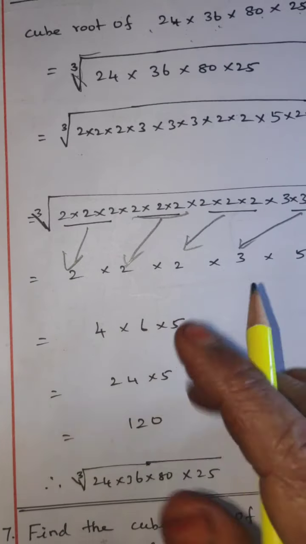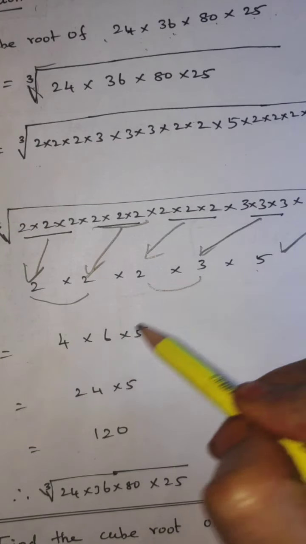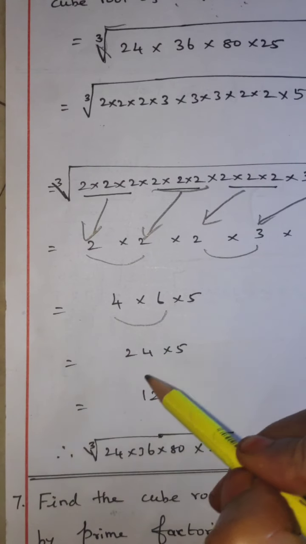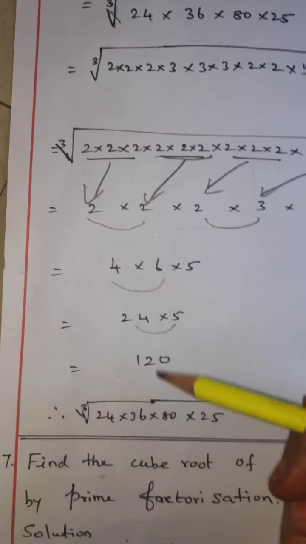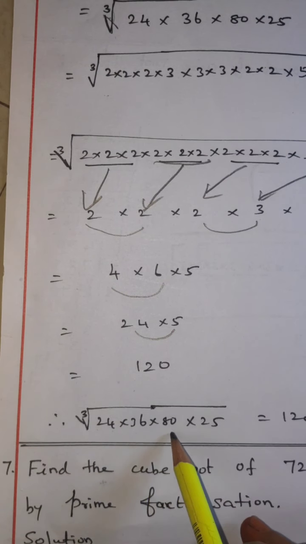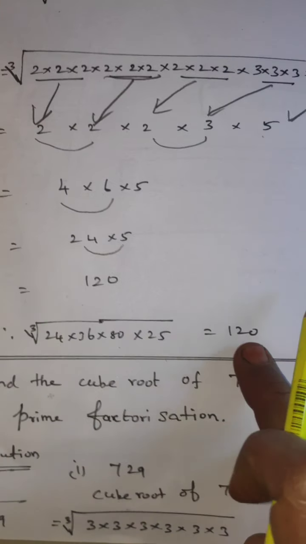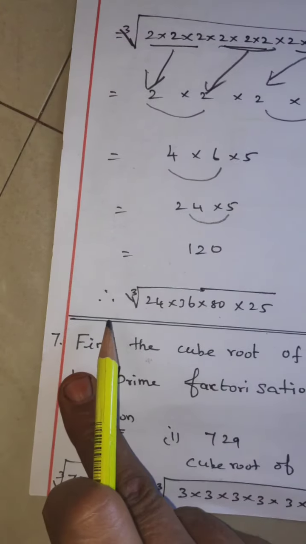Now you multiply the numbers. 2 2s are 4, 3 2s are 6, 5 you write. 4 6s are 24. 24 into 5 equals 120. Therefore the cube root of 24 into 36 into 80 into 25 is equal to what? 120 is the answer.